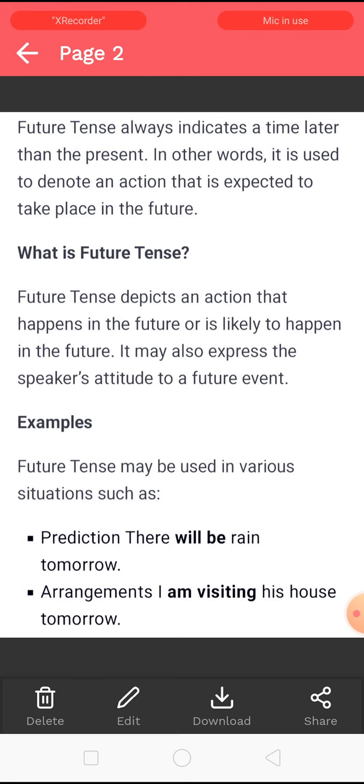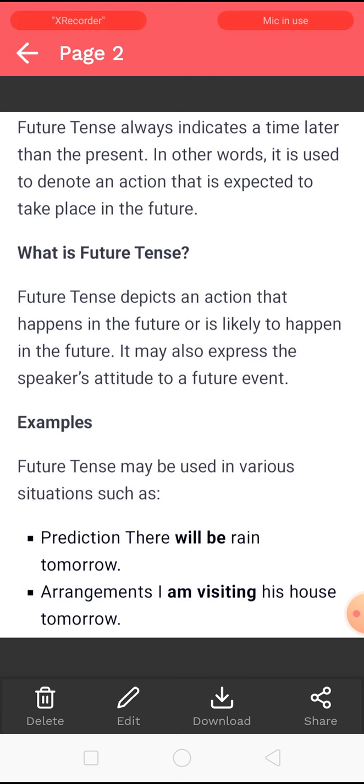What is future tense? Future tense depicts an action that happens in the future or is likely to happen in the future. It may also express the speaker's attitude to a future event. For example, prediction: there will be a rain tomorrow. Here you can see that prediction is there, right? You never know whether there will be a rain or not, but we are making the prediction. There will be rain tomorrow.